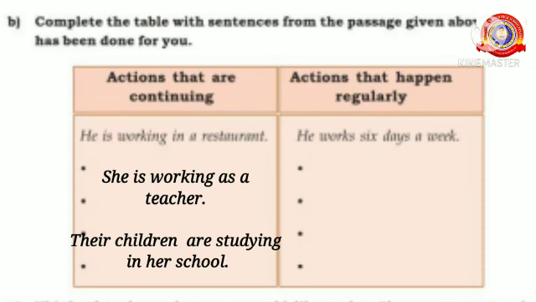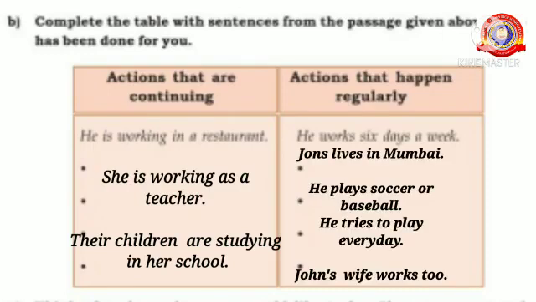Okay, what about the actions that happen regularly? One is here. He works 6 days a week. Next one. John lives in Mumbai. Then next one. He plays soccer or baseball. Then another one, he tries to play every day. Next one, John's wife works too.